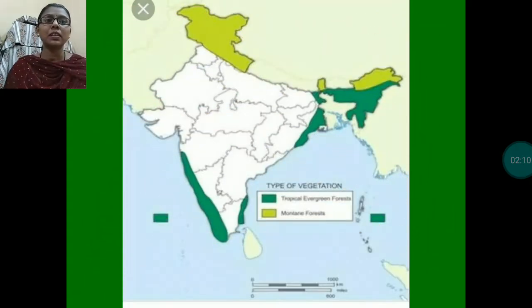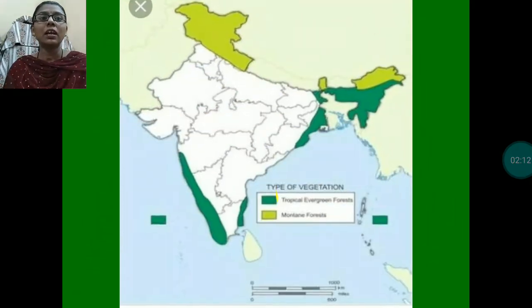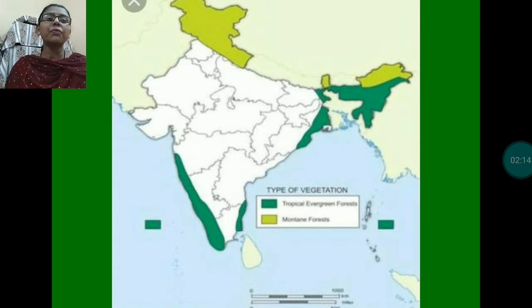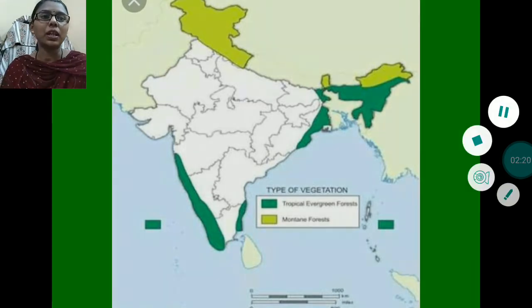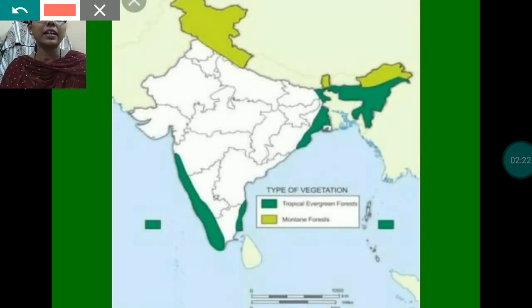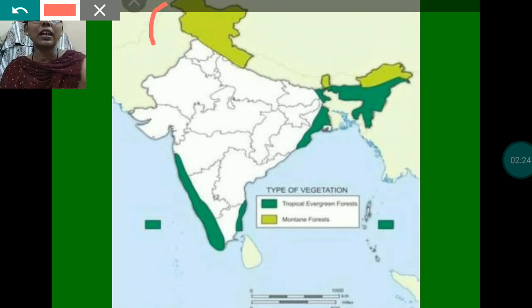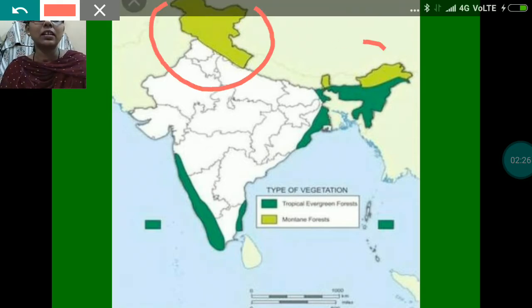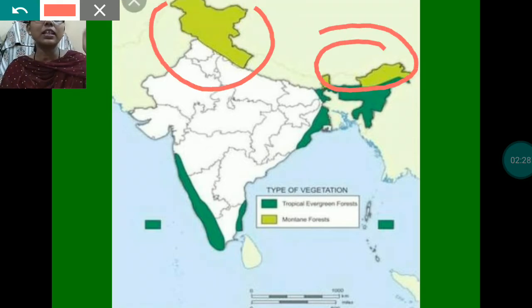First, through the map, you can see coniferous forests are also known as montane forest. Here you can see this all light green part. In mountainous areas, this type of forest is found. In the Himalayan ranges, these forests are found.